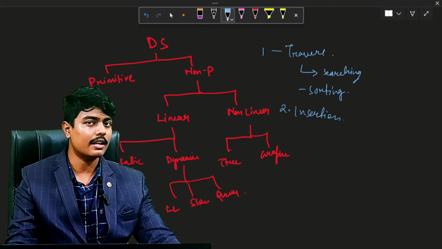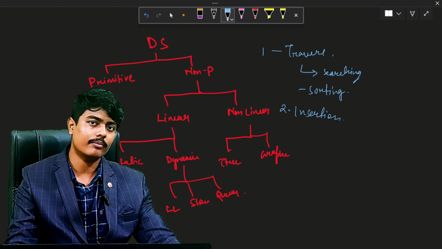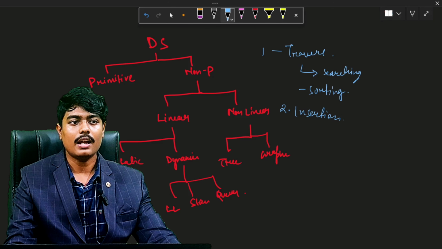We can do that in arrays, linked lists, stacks, or anything we like, because the principles can be used in any data structure: in trees, graphs, arrays, stacks, linked lists, and queues. Insertion is the fundamental method of adding an element at any position in an array, linked list, stack, or any other data structure.